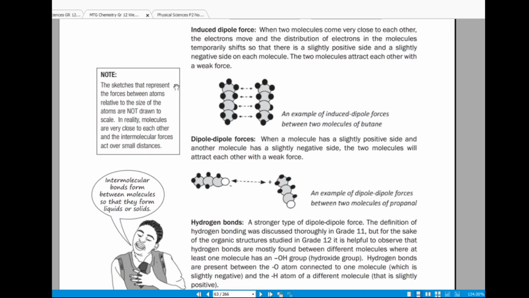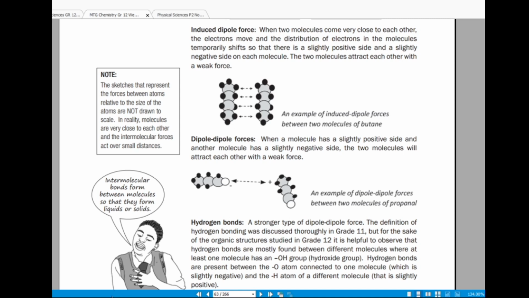Induced dipole forces are when two molecules come very close to each other. The electrons move and the distribution of the electrons in that molecule shifts, so that there is a slightly positive side and a slightly negative side on each of the molecules.